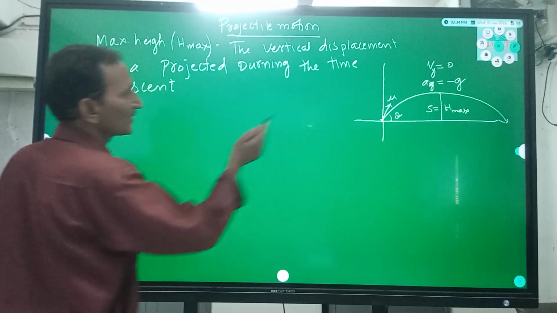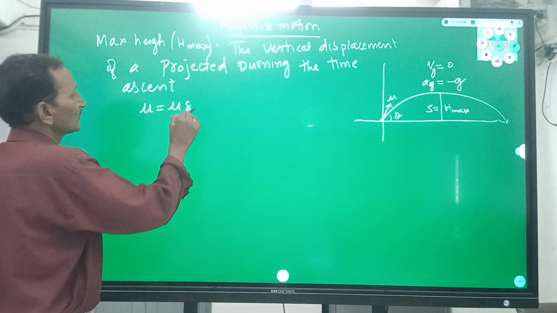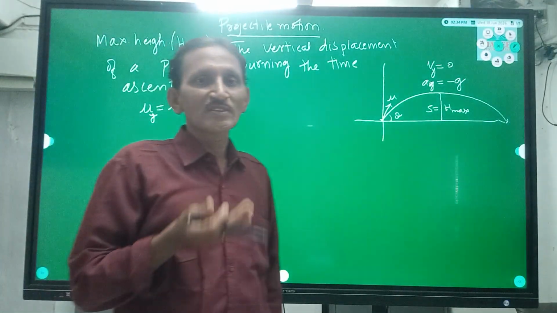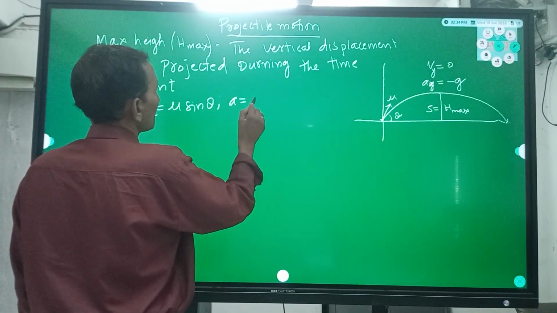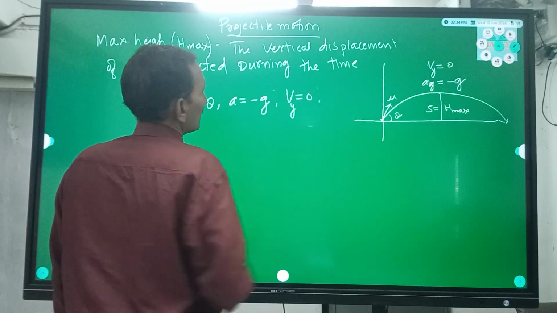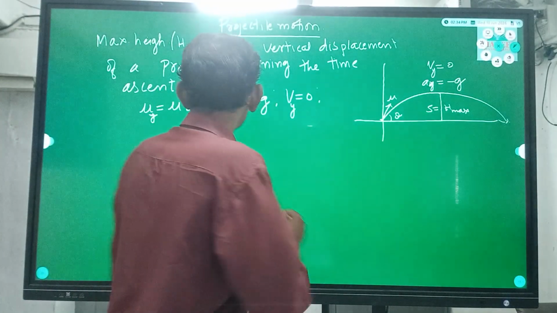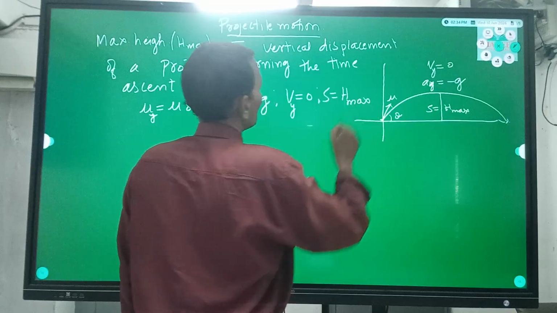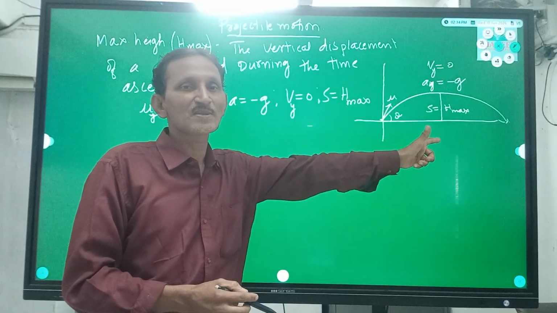Now take the variable parameters here. The starting velocity is taken as u sin theta in the y direction, because the body starts up in the y direction, and we are considering the maximum height. Acceleration of the body while going up is minus g. Final velocity reaching the highest point is 0. Then from this, take the displacement equation. Displacement S is equal to H maximum, the displacement of the body from the surface to the height.